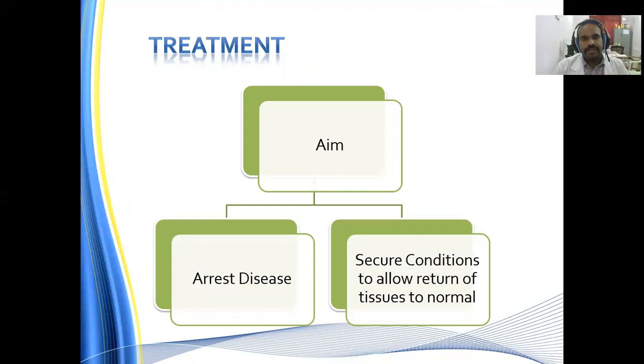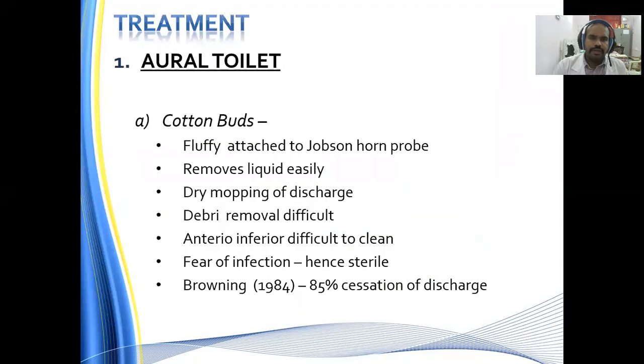So moving on to the treatment. Once we diagnose and look for the tubal patency, our aim is to arrest the disease, make the condition safe, and allow the tissues to return to normal. So what are the treatment options available? First and foremost, we can go for aural toileting. Aural toileting is done by use of cotton buds. Fluffy cotton attached to the Jobson probe removes liquid easily. Dry mopping of the discharge can be done. Debris removal is very difficult, but the anteroinferior area, which is difficult to clean, can be done. Fear of infection, hence it has to be sterile. Browning in the year 1984 demonstrated 85% cessation of the discharge with proper, sterile aural toileting alone.